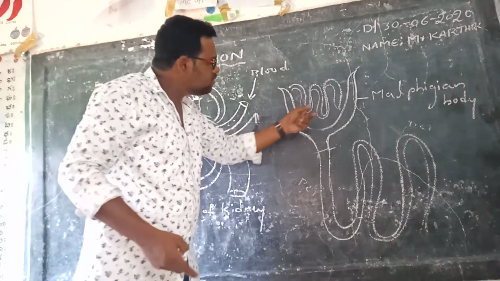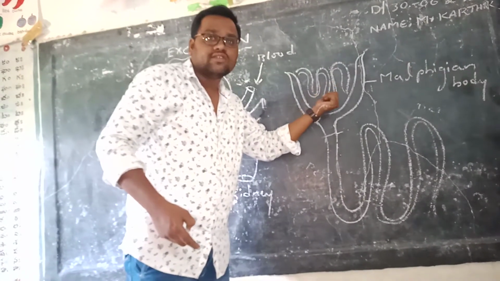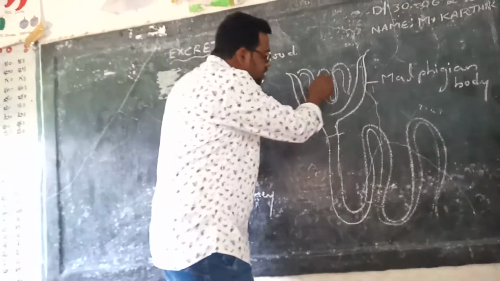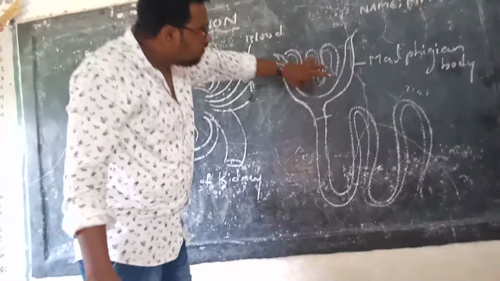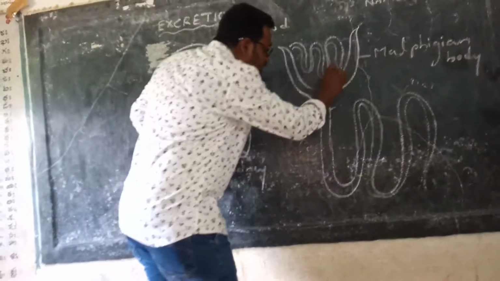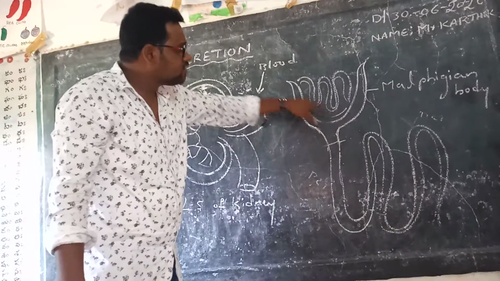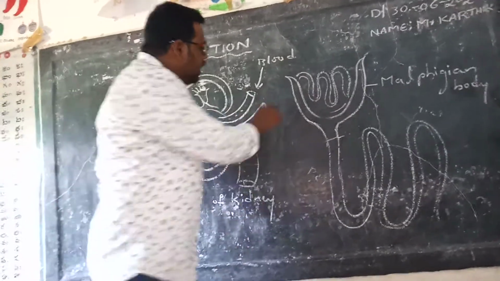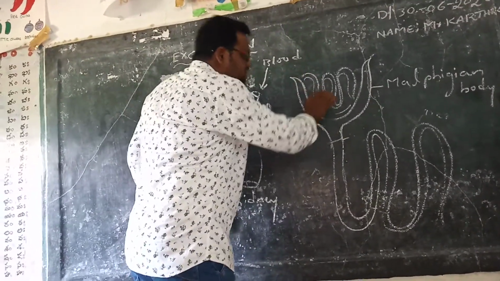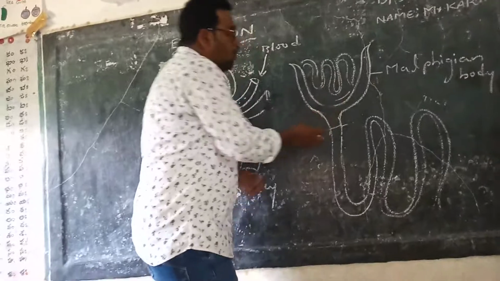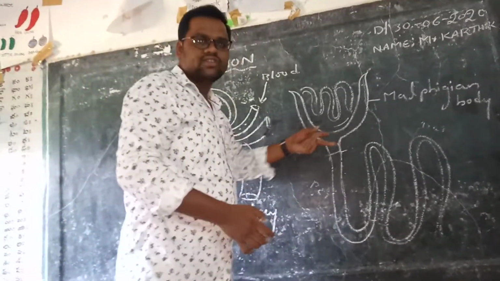Whenever the blood is passing through the glomerulus, it is filtering, because the bottom of the glomerulus has podocyte cells, and here one fluid is present, called glomerular filtrate. Whenever the blood is passing from the afferent arteriole into the glomerulus and is filtered, only the filtrate enters into the PCT through Bowman's capsule.